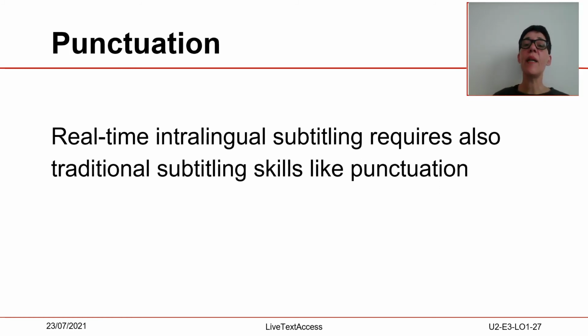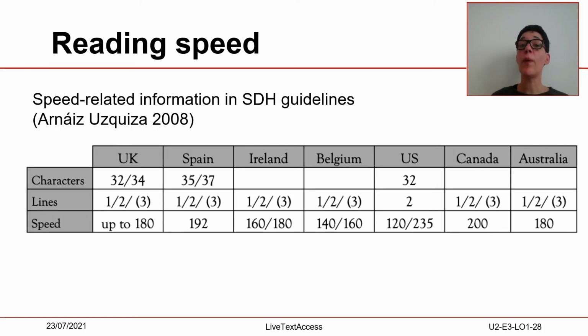Punctuation. Real-time interlingual subtitling also requires traditional subtitling skills like punctuation, which applies to both verbatim and sense-by-sense subtitles, and segmentation in the case of sense-by-sense subtitles. A major problem when dealing with readability standards is the reading speed.